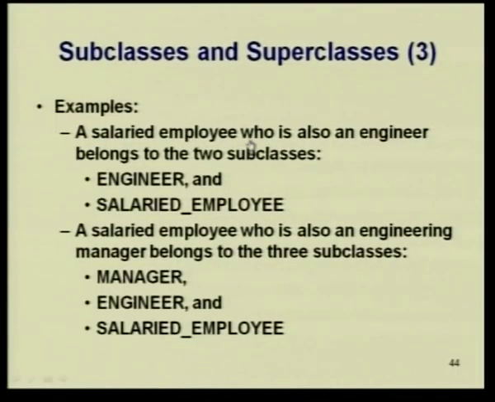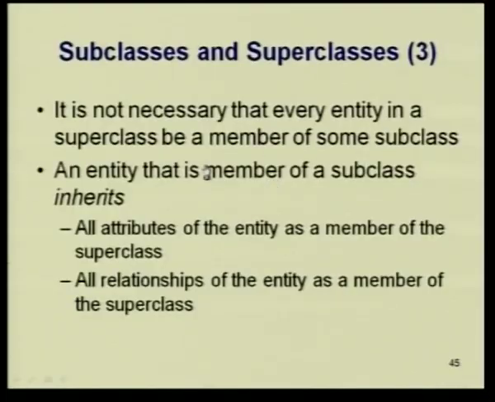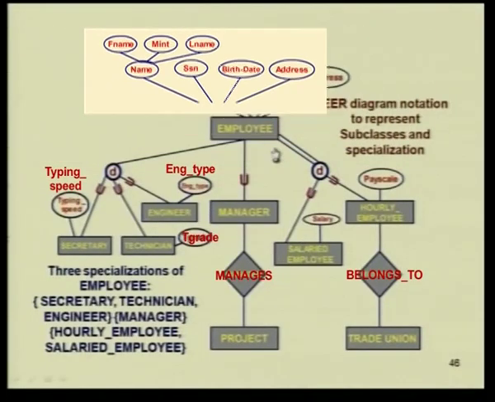So, let us take an example, as we have already seen. A salaried employee who is also an engineer belongs to two subclasses, engineer and salaried employee. A salaried employee who is also an engineering manager belongs to three subclasses: he is a manager, he is an engineer and he is also a salaried employee. So, it means that one entity itself can belong to three subclasses. It is not necessary that every entity in a superclass must be a member of a subclass. An entity that is a member of a subclass inherits all attributes of the entity and all relationships of the superclass.